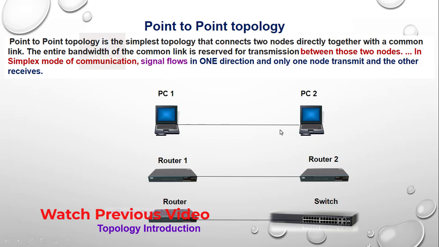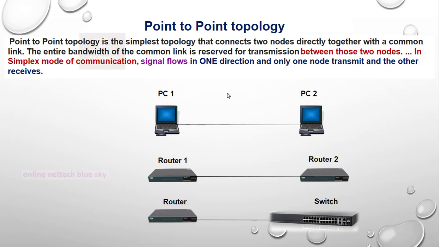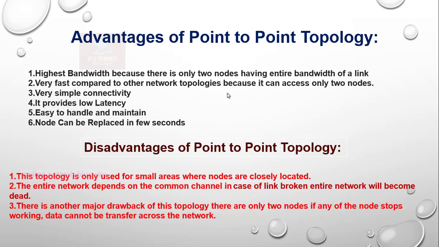In the next videos I will discuss how point to point topology uses a straight-through RJ45 cable. You can use an RJ45 cable for point to point topology. Continue watching my network series so you completely understand what a network system is. Advantages and disadvantages, completely understood.